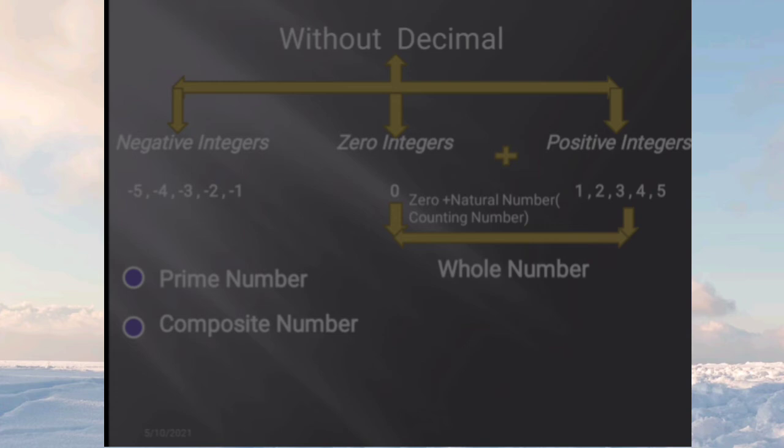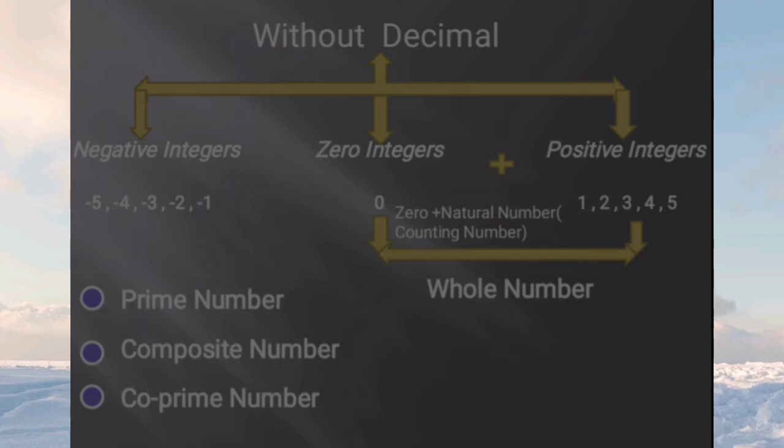Third one is composite number. What is a composite number? A composite number is a number which is divisible by more than two numbers. It means that the number divides by itself, by 1, and by other numbers also. Suppose the number 6: you can divide it by 6, 1, 2, and 3. So this number is called a composite number.